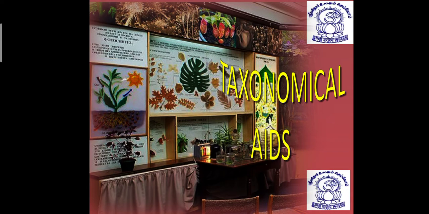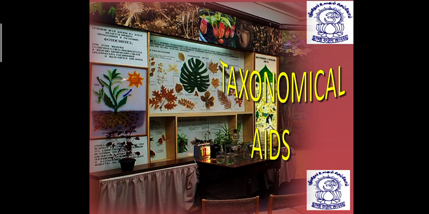In the previous lecture, we have studied several things of the living world, like nomenclature, characterization, the rules of classification, and the arrangement, categories, taxon, all this we have done. But here we are continuing with a new topic, that is taxonomical aids. So, the first and foremost question is, what is taxonomical aids?